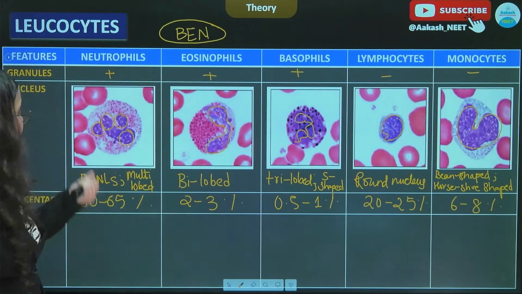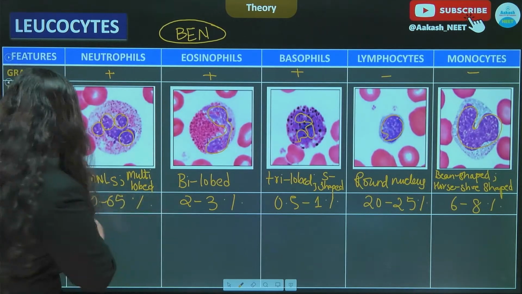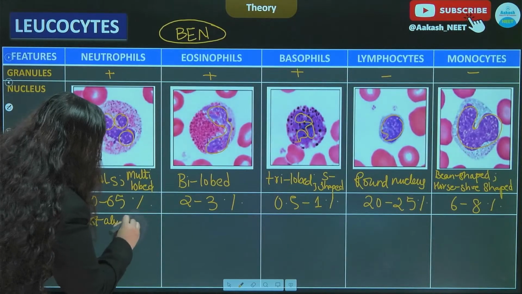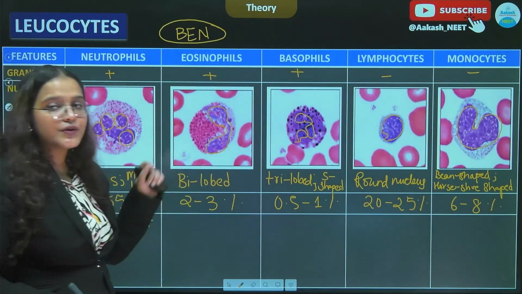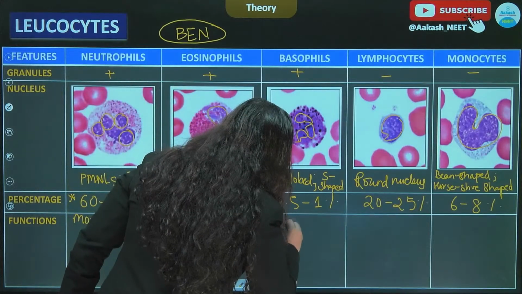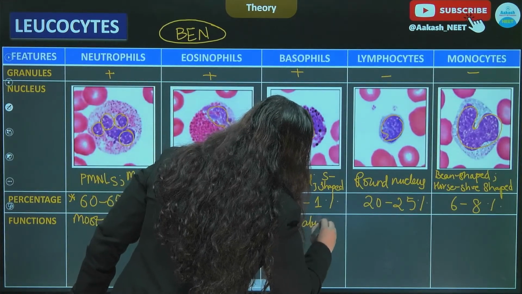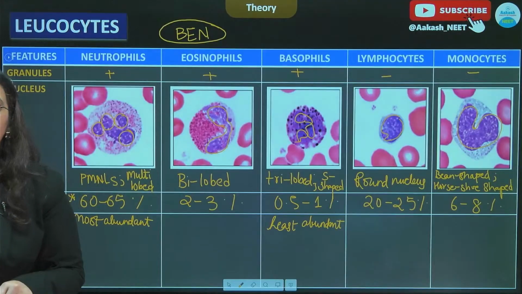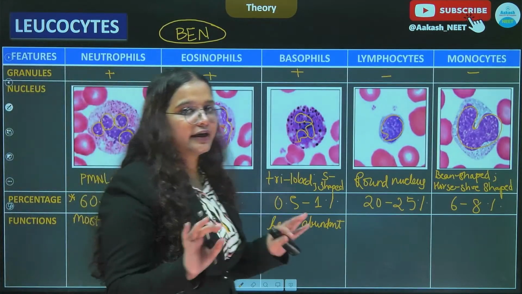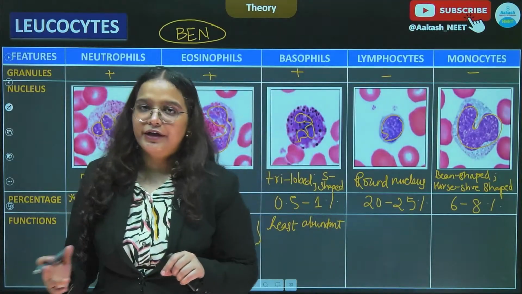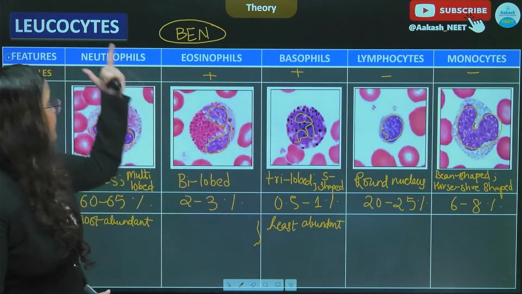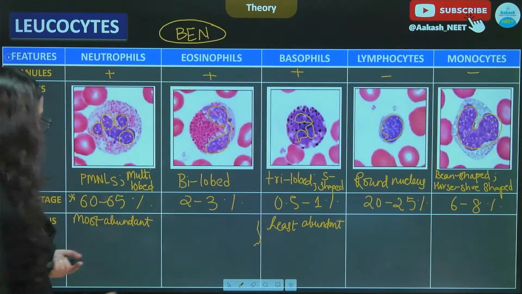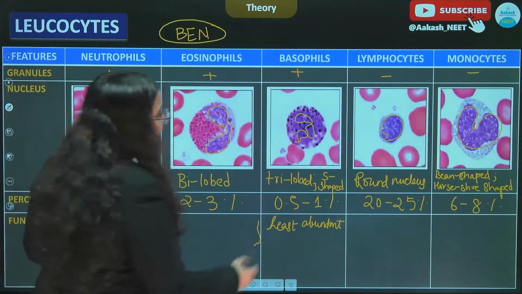All right. Coming on to their functions and features, the neutrophils, as we can clearly make out from the percentage, are the most abundant formed elements, whereas the basophils are the least abundant formed elements with respect to WBCs. When we talk about the total categorization, it is the RBCs which are the most abundant formed element. Here we are talking in respect to the leukocytes, which formed element within the leukocytes is the most abundant and which is the least, and they are the neutrophils and the basophils.